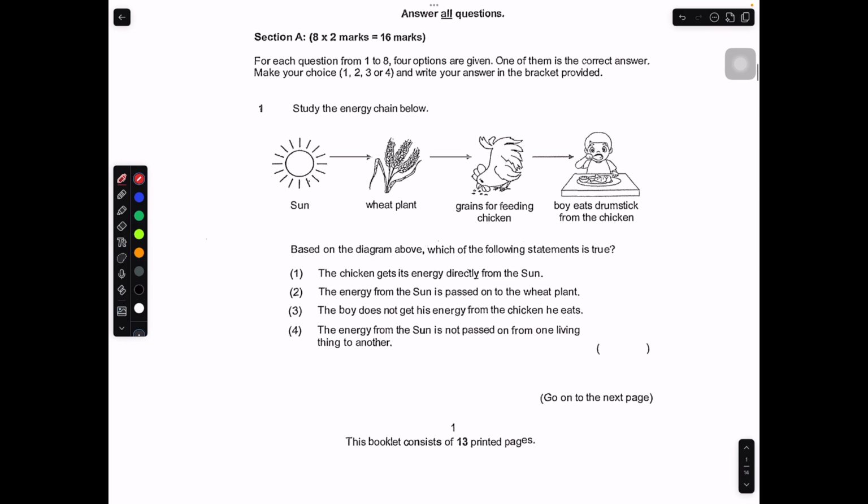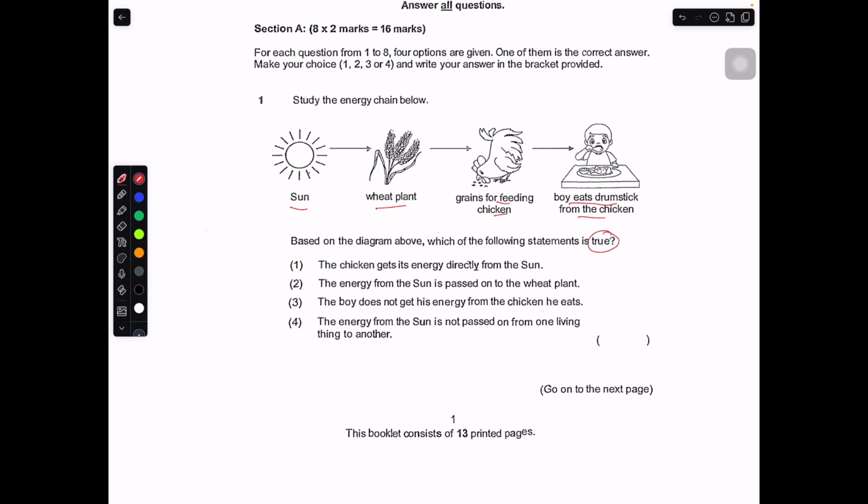Study the energy chain below. We have the sun, the wheat plant, the grain for feeding chicken, as well as the boy eating the drumstick from the chicken. Based on this diagram, which of the following is true? So we are looking for a true statement. The chicken gets its energy directly from the sun. No, the chicken gets the energy from the plant. So this is indirectly. So this is a false statement.